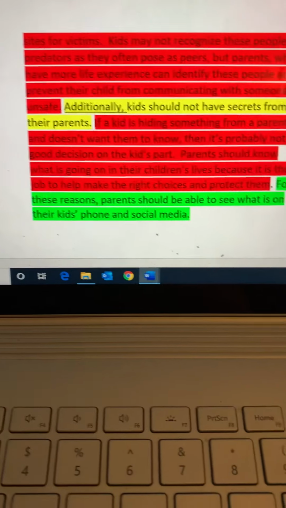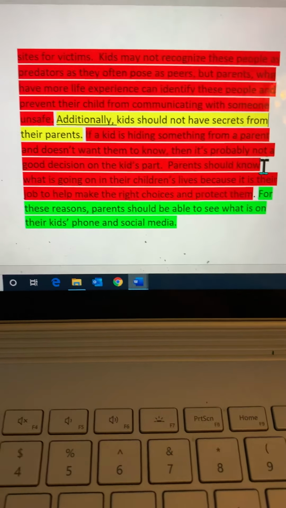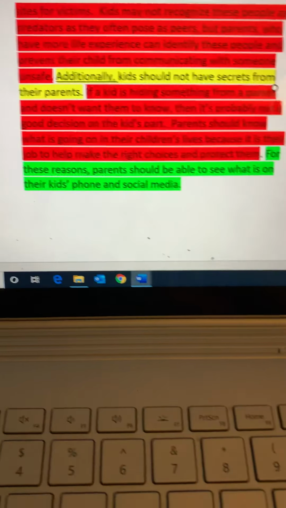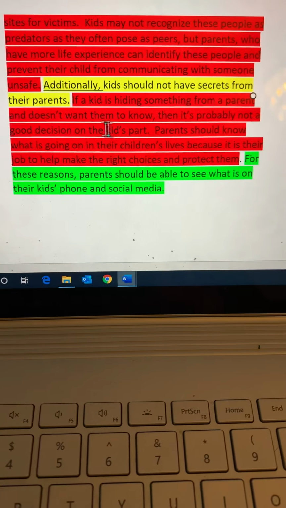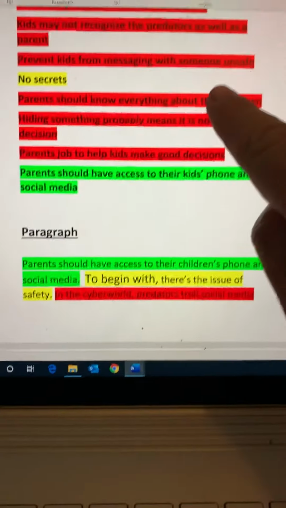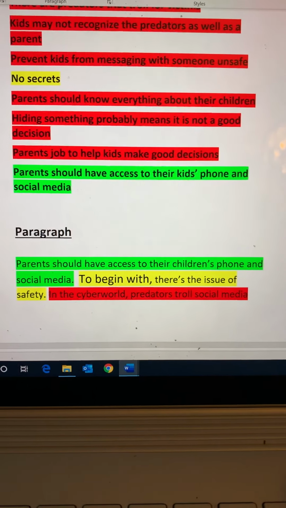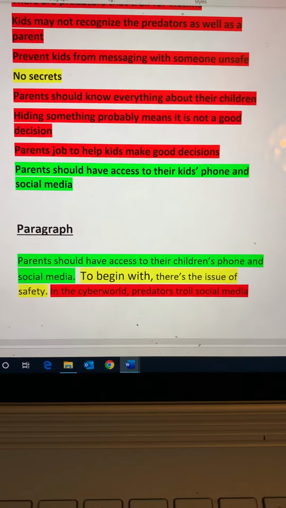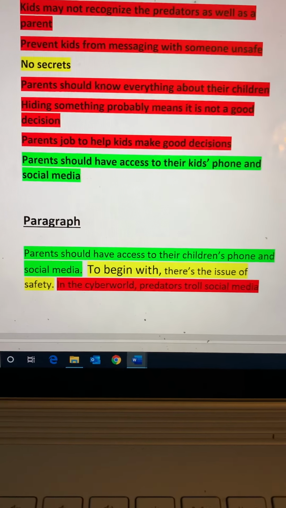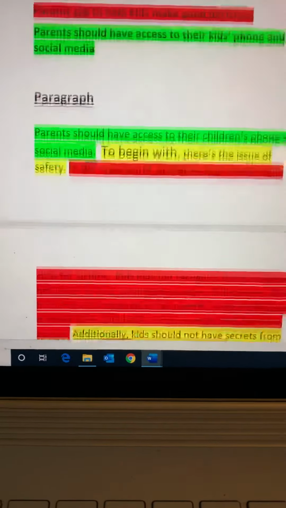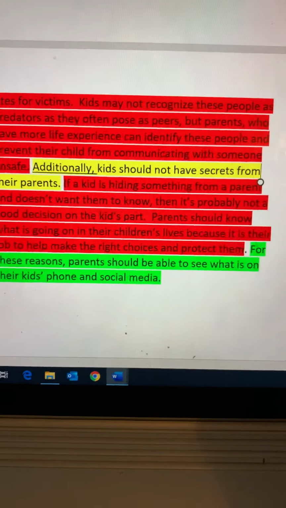Okay. And oftentimes when you go through, you'll see lots of little things that you might change. Okay, so here's my red. So here was my reds up here. Parents should know everything about their children. Hiding something probably means it's not a good decision. It's parents' job to help kids make good decisions. So I tried to put those into sentences.